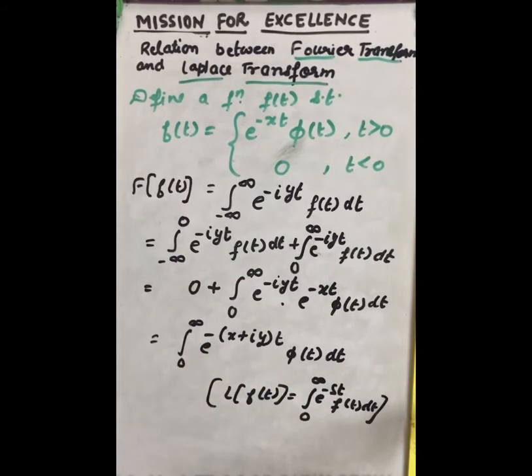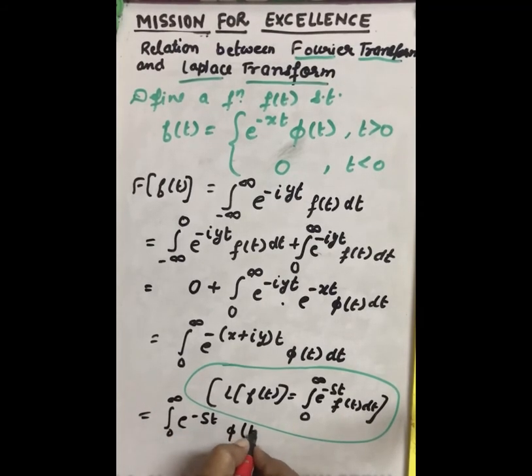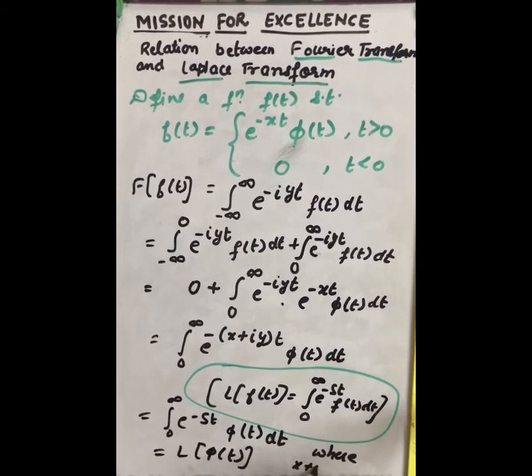So now this will become 0 to infinity e raised to power minus st phi(t) dt. That is equal to Laplace transform of phi(t), where x plus iota y equal to s.